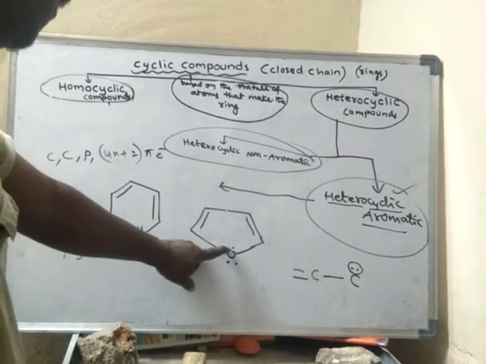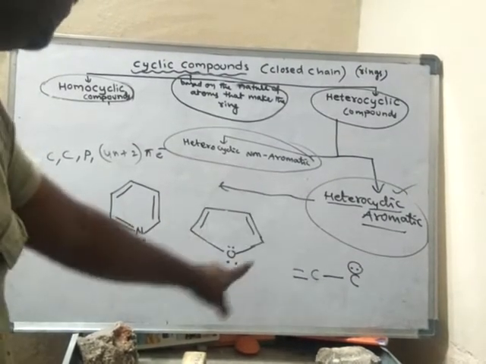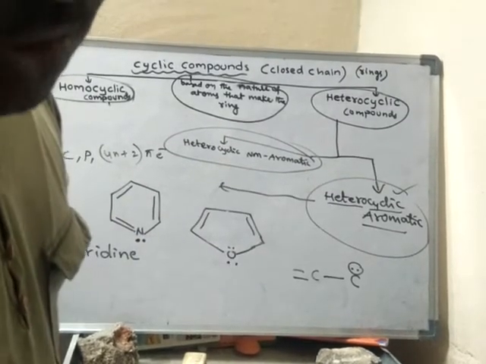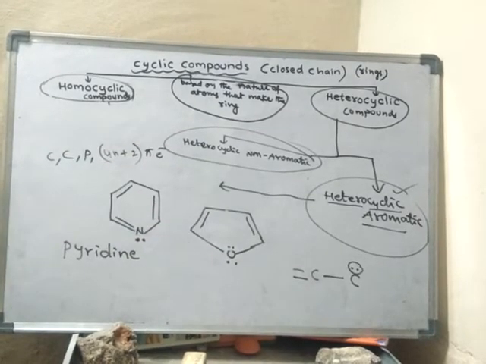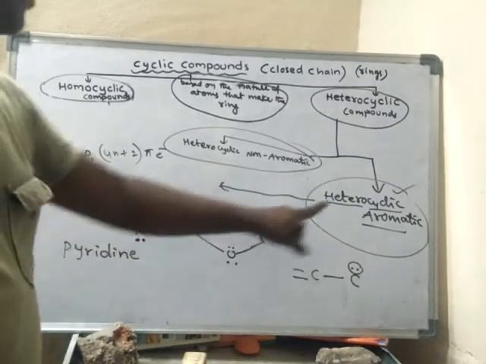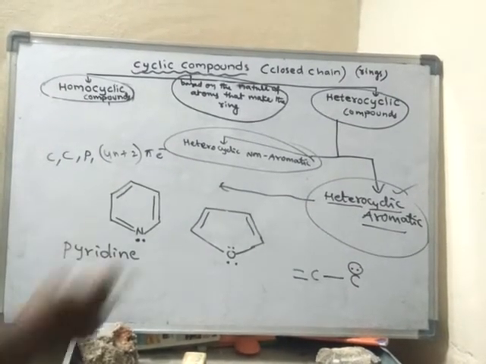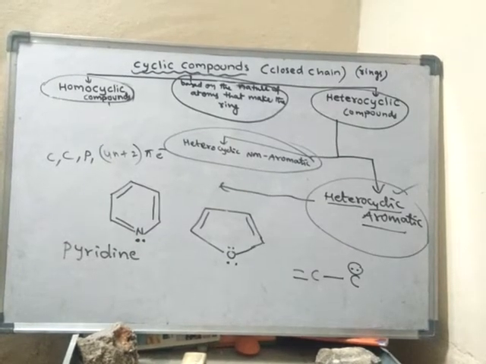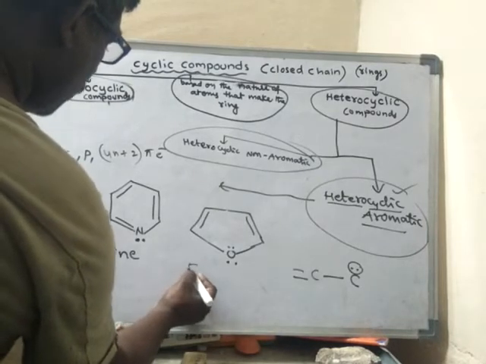So 2 pi electrons, 2 pi electrons, 2 pi electrons. Altogether 6 pi electrons are there. So when one ring is there, it should contain 6 pi electrons. Hence it is aromatic, heterocyclic and aromatic in nature. What is the name of this compound? The name of this compound is furan. F-U-R-A-N.